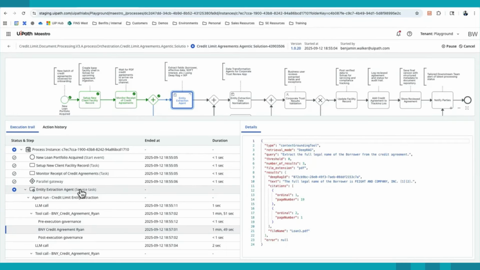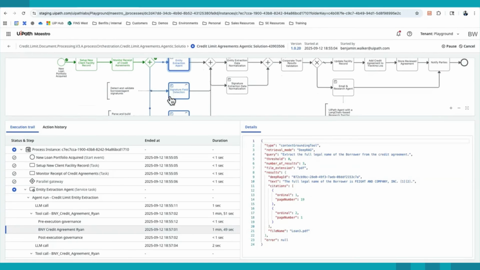In this example, we're using agents in DeepRAG to facilitate this component. However, it is worth noting that this entity extraction piece is very well purposed for our document processing solution IXP, which natively has a lot of capabilities in measurement components to make sure that is an enterprise process.